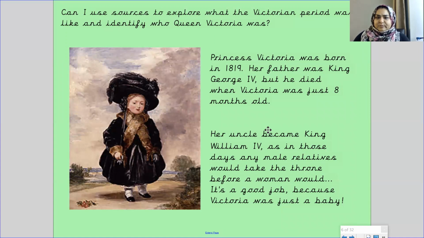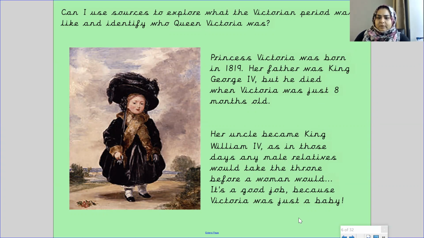Princess Victoria was born in 1819. Her father was King George the Fourth, but he died when Victoria was just 8 months old. Her uncle became King William the Fourth, as in those days any male relatives would take the throne before a woman would.